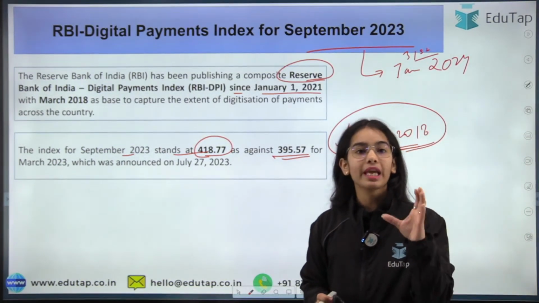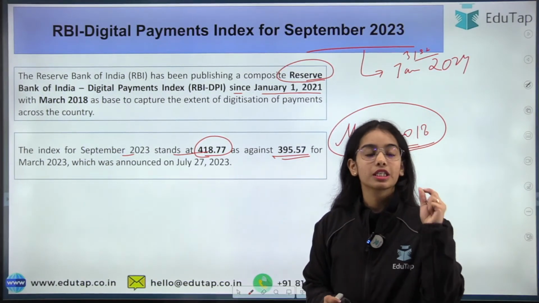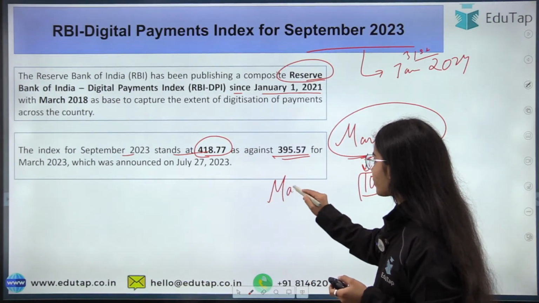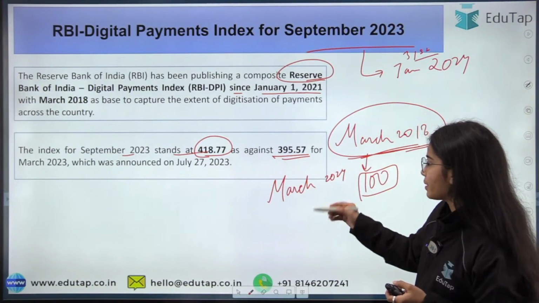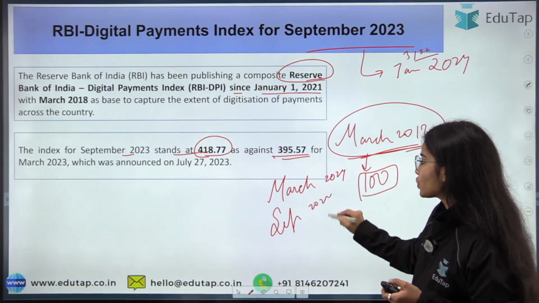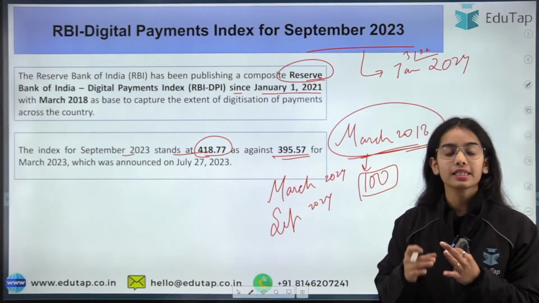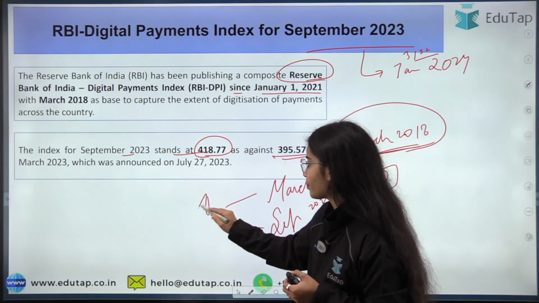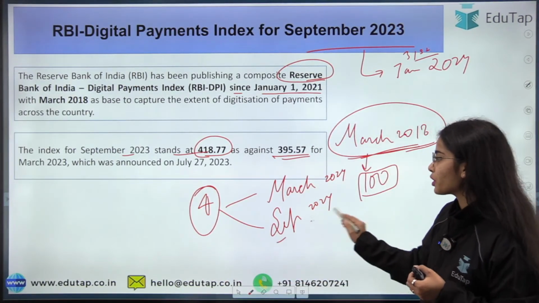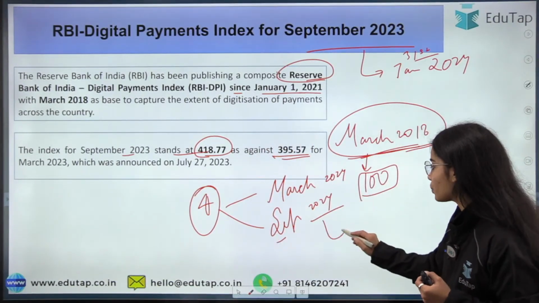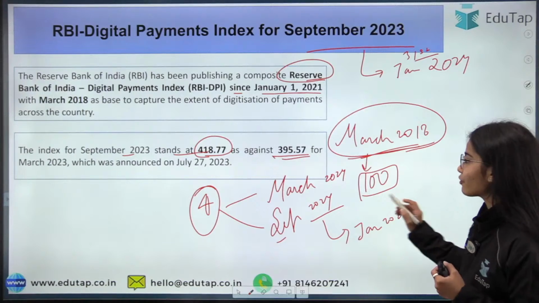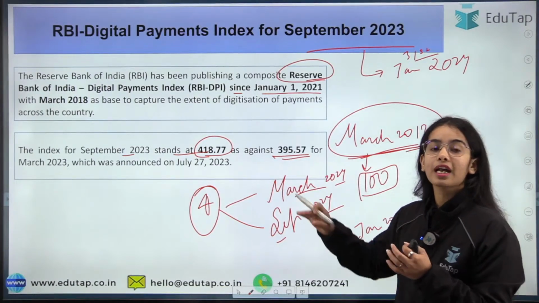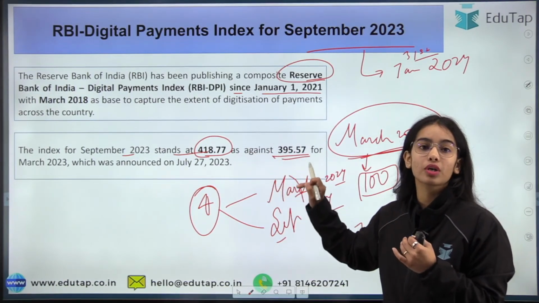So remember that this is a semi-annual index. The Digital Payment Index is released on a semi-annual basis. That means it is released for March 2024, let's say, and for September 2024. So every year the index is released for March and for September. The index is released with a lag of 4 months. So for September 2024, the index will be released in January 2025, and for March 2024, the index will be released in July 2024.